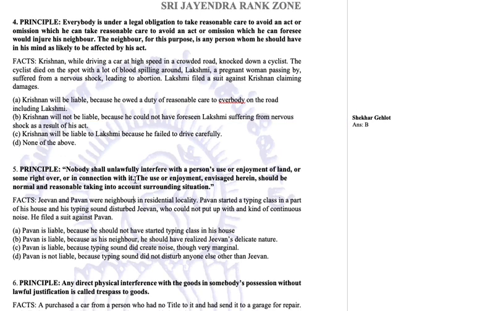Nobody shall unlawfully interfere with a person's use or enjoyment of land or some right over or in connection with it. The use or enjoyment envisaged herein should be normal and reasonable, taking into account surrounding situations. Now, in the previous question we had only this much of the principle. Now they have extended the principle. Now we have to take into account the surrounding situations as well. Let us see what is happening here.